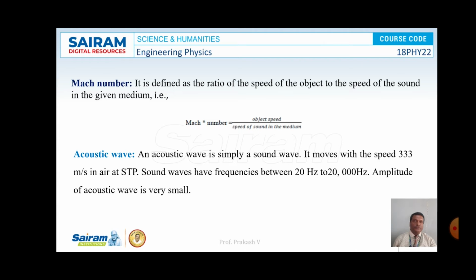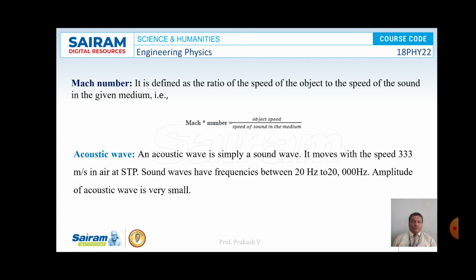Whenever the object speed is less than the speed of sound in the same media, the value of Mach number is observed to be less than 1. And at the same time, whenever the speed of the object is greater than the speed of sound in the same media, then the Mach number M will be greater than 1. So this is what the Mach number is. Mach number is the ratio of speed of object to the speed of sound in the given media.